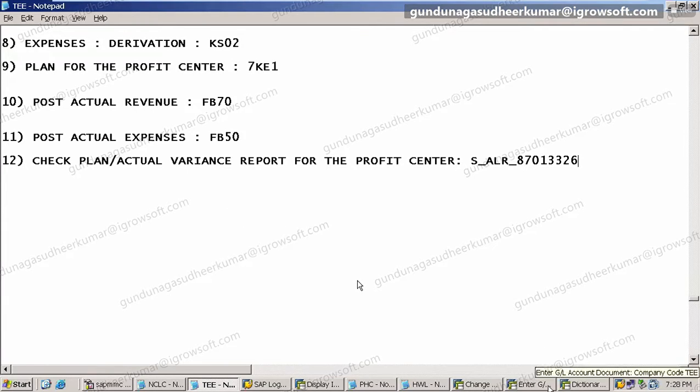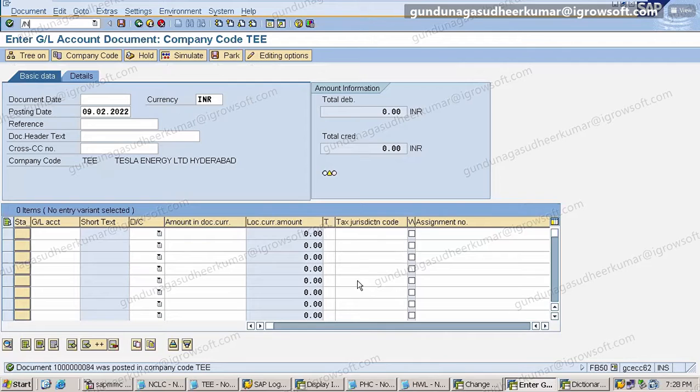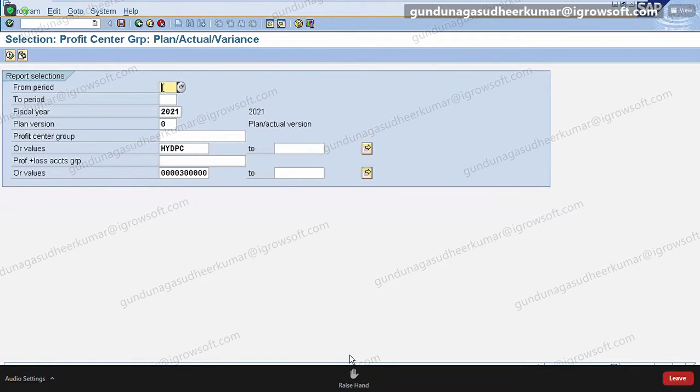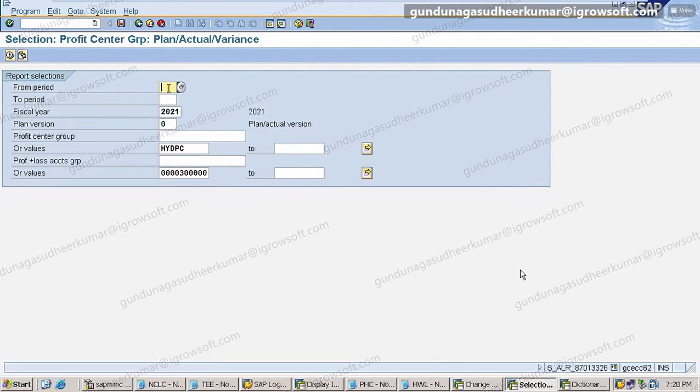Okay, let us see now. Go like this, S underscore ALR underscore 87013326. Okay, enter. Now from period, so you see profit center group, plan, actual, variance. From period 11, to period also 11. Now fiscal year, plan version is 0, profit center HYD PC. It's not a group, it is a profit center.